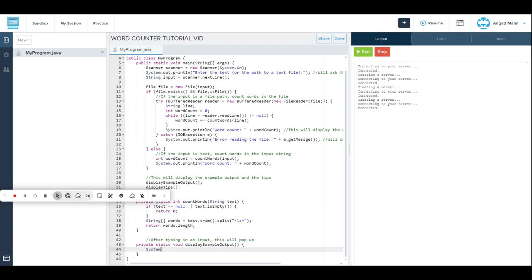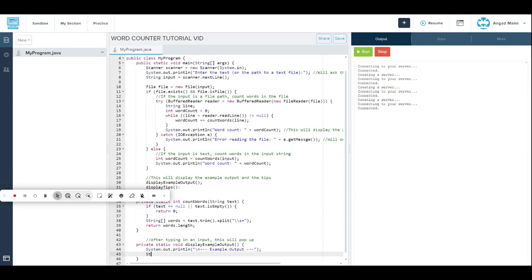Alright, so this part, of course, will be the example output, and then we put out.println, and then in brackets we put quotation marks, and then we do slash n, and then we do 3 dashes, and then space "Example Output", and then space again, and then the 3 dashes, then the semicolon thing again, and we go space under that.